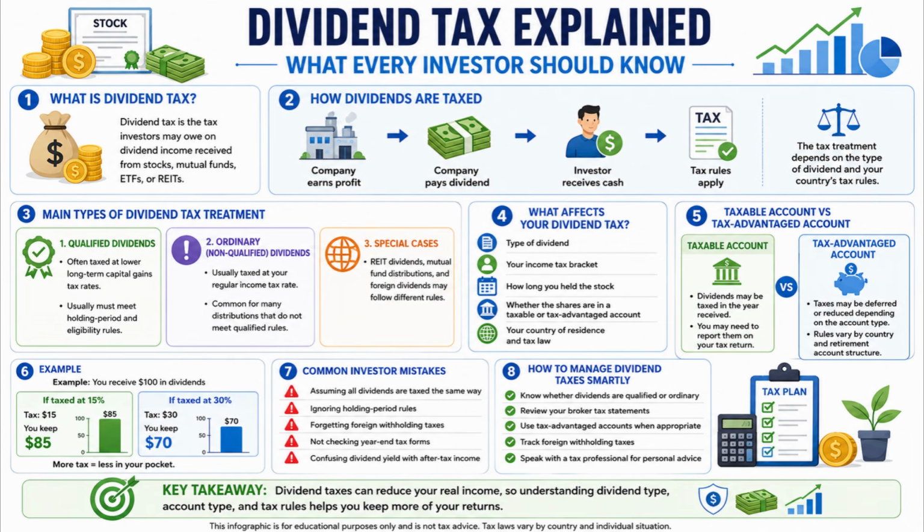Furthermore, the account type matters a lot. In a taxable account, dividends may be taxed in the year they are received, and the investor may need to report them on a tax return. But in a tax-advantaged account, taxes may be deferred, reduced, or handled differently depending on the account structure and local rules.